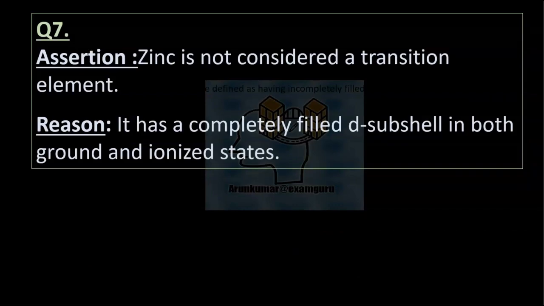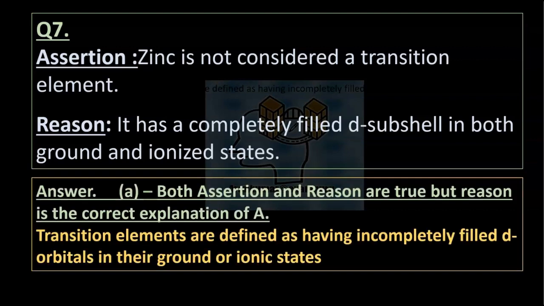Question 7. Assertion: Zinc is not considered a transition element. Reason: It has completely filled d subshell in both ground and ionized states. Answer A. Both assertion and reason are true, and reason is the correct explanation of A. Transition elements are defined as having incompletely filled d orbitals in their ground or ionic states.